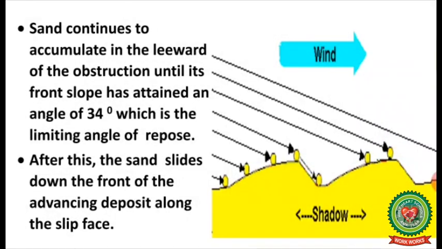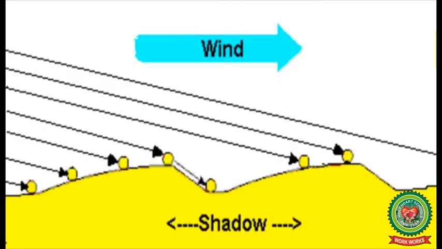Sand continues to accumulate on the leeward side of the obstruction until its front slope has attained an angle of 34 degrees, which is the limiting angle of repose. After this, the sand slides down the front of the advancing deposit along the slip face.